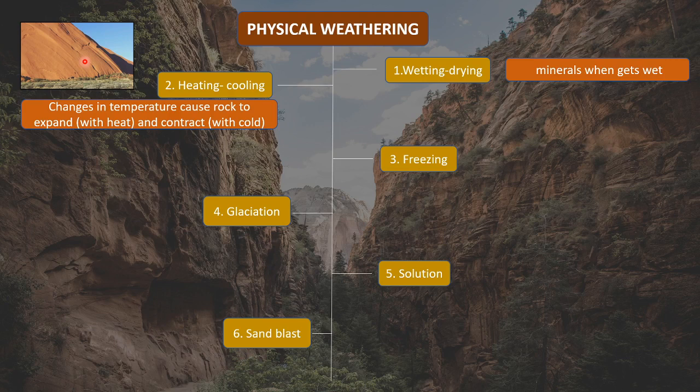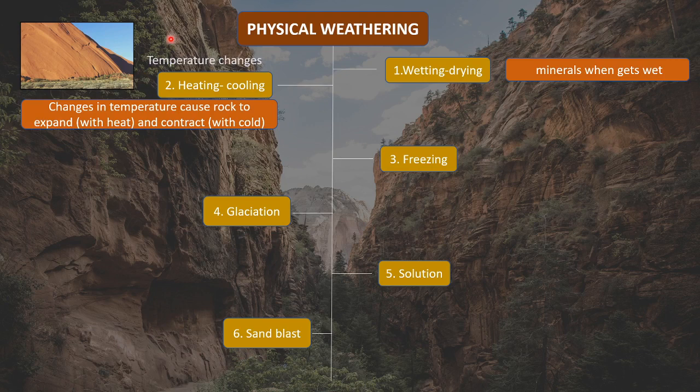So during the nights, there is cold temperature, due to which the rocks contract. Now something that continuously expands and contracts loses its strength, and when the rock loses its strength, it becomes weak, right?